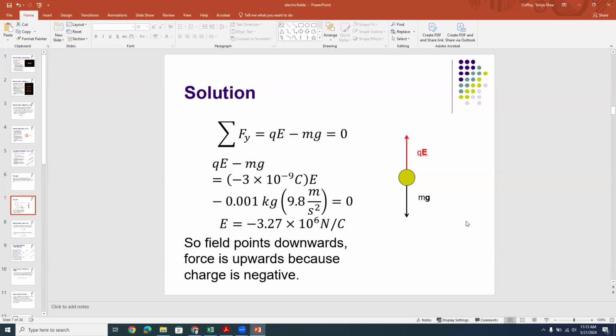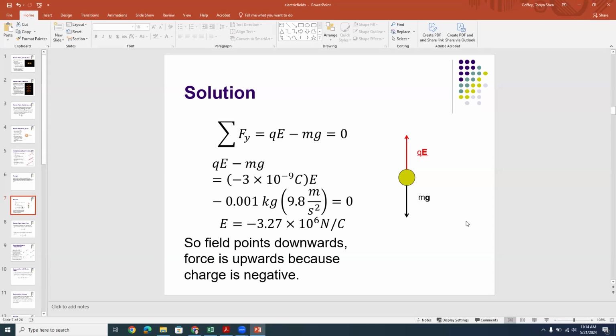Remember that the SI unit of mass is the kilogram, not the gram, and you have to convert everything over into SI in order for this to work, okay? So I have minus 0.001 kilograms times the acceleration due to gravity, which is 9.8 meters per second squared. And then that's equal to 0. Now, when I rearrange that equation, I would end up with QE equals mg, right? So QE minus mg is 0, so I can set QE equal to mg, okay? And then I would divide through both sides by Q to solve for E.